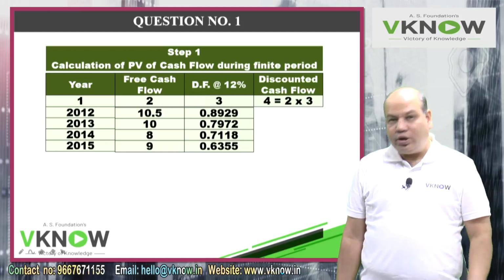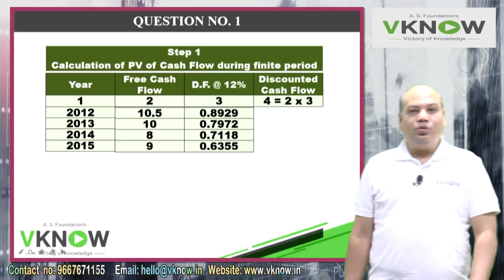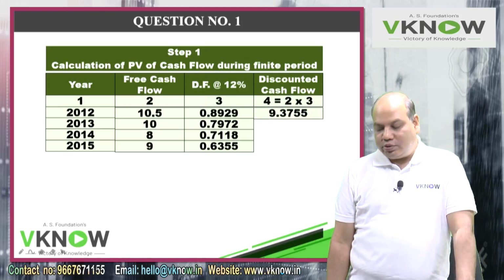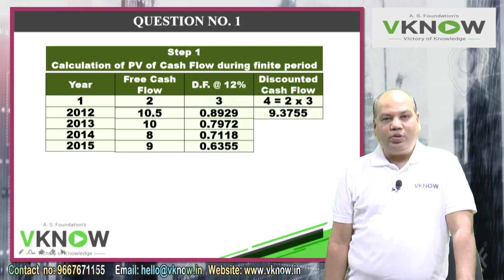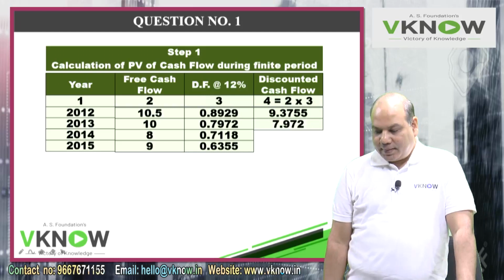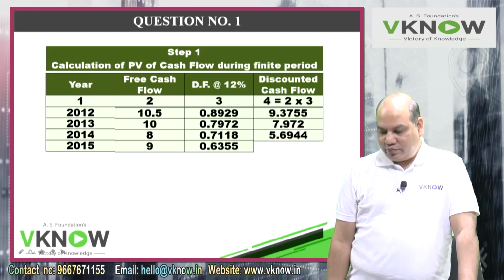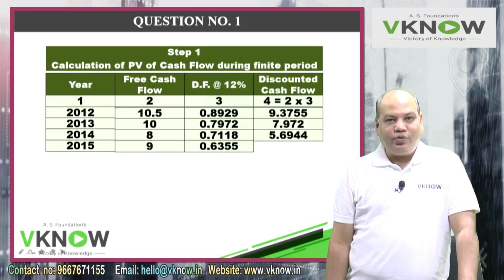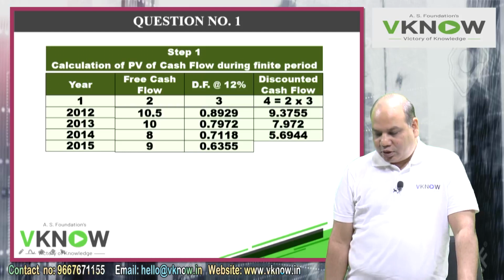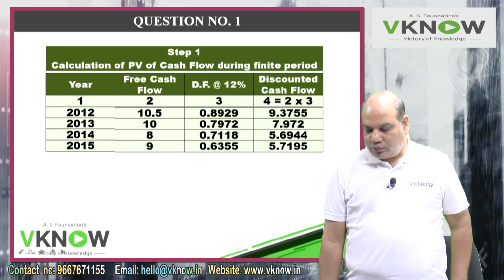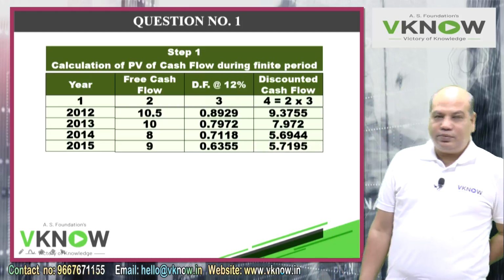10.50 into 0.8929 equal to, memory plus, 9.3755. Again 10 into 0.7972 equal to, memory plus, 7.972. 8 into 0.7118, 5.6944. 9 into 0.6355, 5.7195.